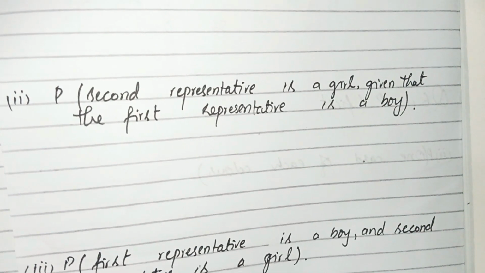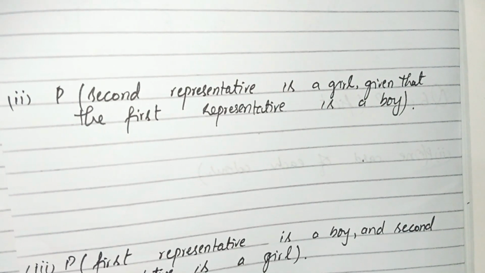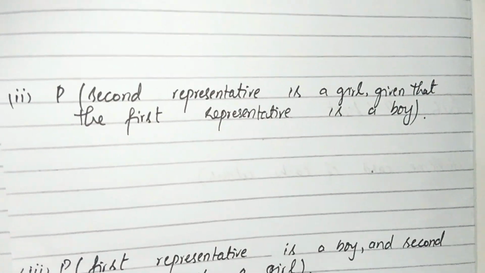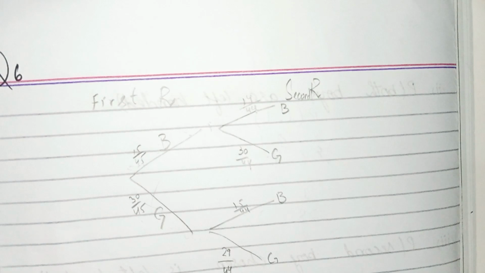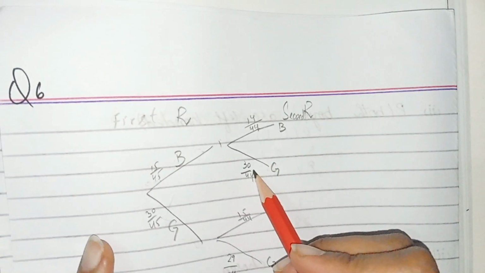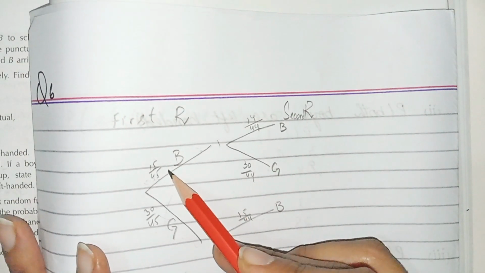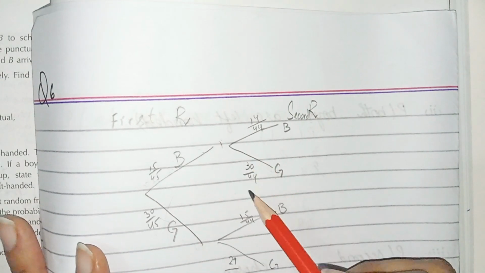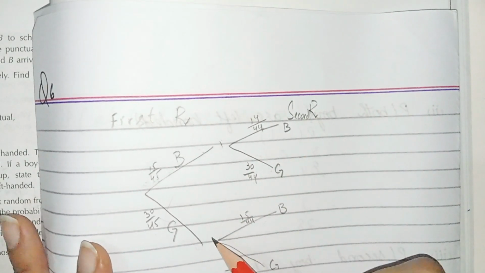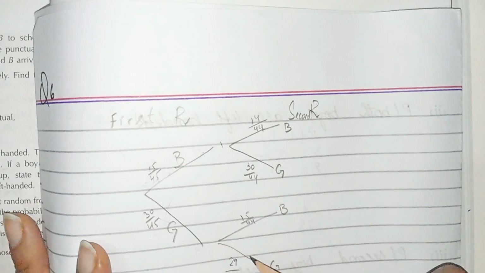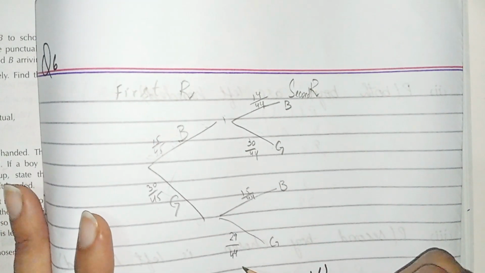Students, part number 2, probability: second representative is a girl given that the first representative is a boy. Now we have to write the probability of our second representative is a girl. But this condition is that the first representative is a boy, and that's why the probability is 30 over 44. If the first representative is a girl, then the probability is 29 over 44.